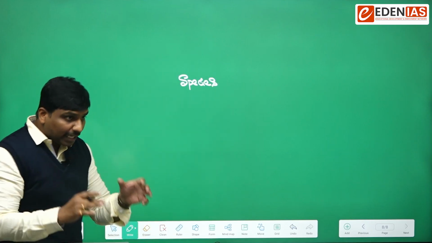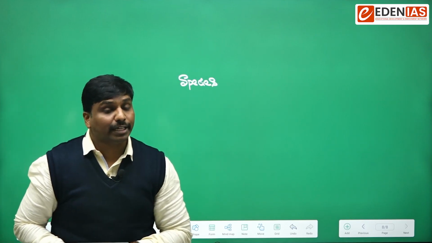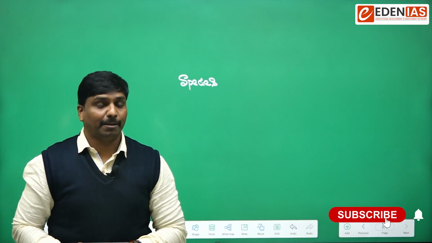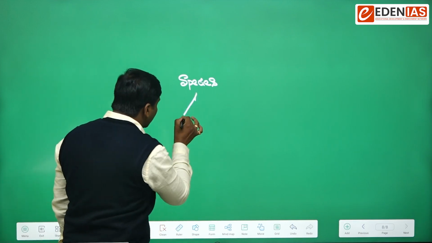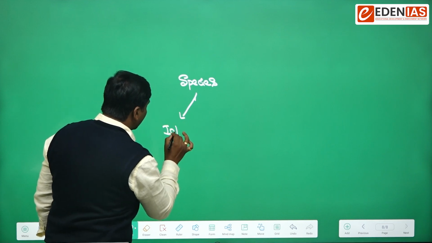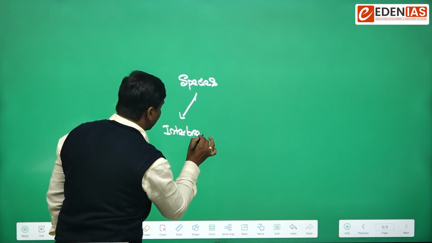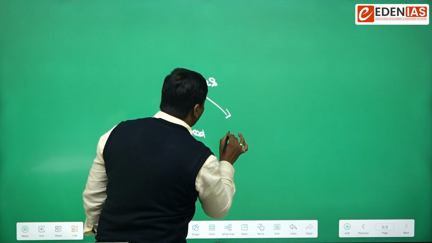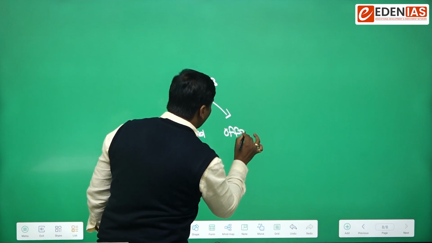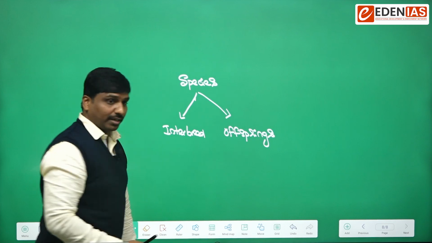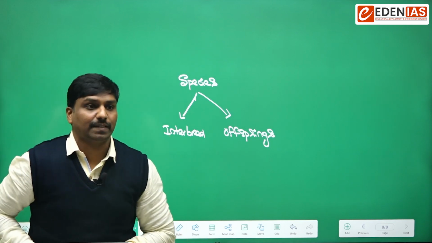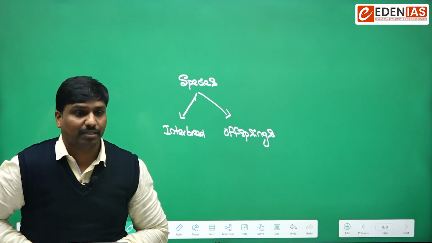Species means a group of organisms belonging to the same group who can interbreed among themselves, and who can produce viable, fertile offspring. So this is the condition if you want to say something with respect to a species. So how can we justify this?